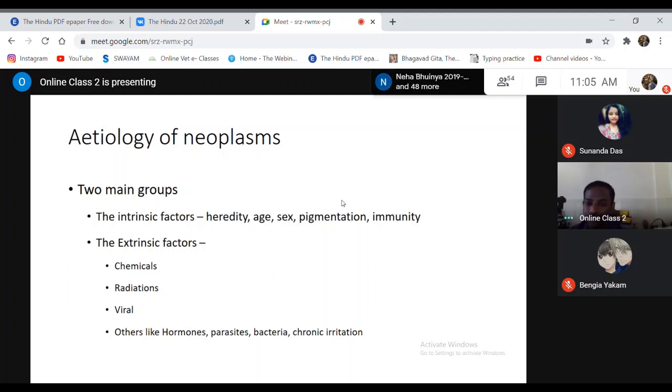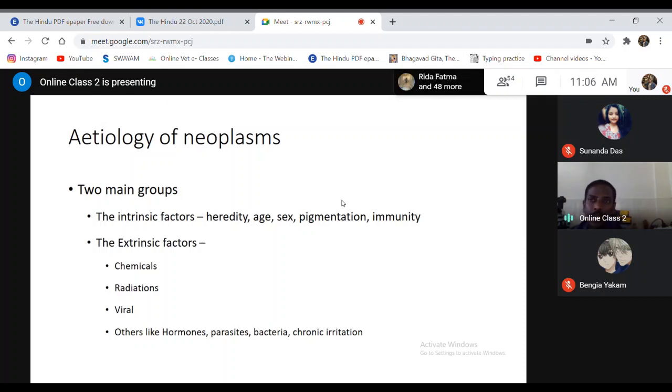Then immunity. It is generally found that immunocompromised animals are more susceptible. Not much work is available in animals, but a good example again is in humans.